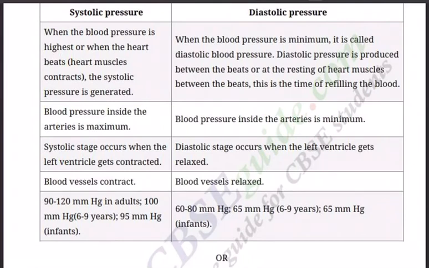Blood pressure inside the arteries is maximum. Blood pressure inside the arteries is minimum. Systolic stage occurs when the left ventricle gets contracted. Diastolic stage occurs when the left ventricle gets relaxed. Blood vessels contract, blood vessels relax. Systolic: 90 to 120 mmHg in adults, 100 mmHg between 6 to 9 years, 95 mmHg in infants. What about diastolic? 60 to 80 mmHg in adults, 65 mmHg at 6 to 9 years, and of course 65 mmHg in infants.